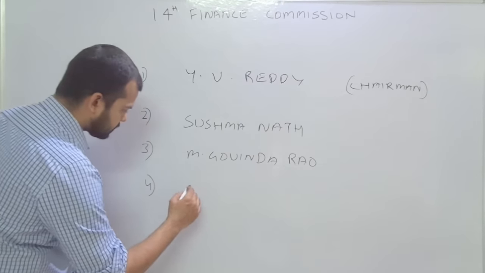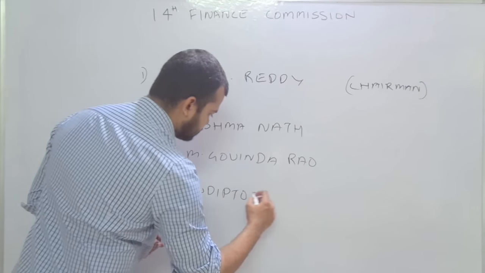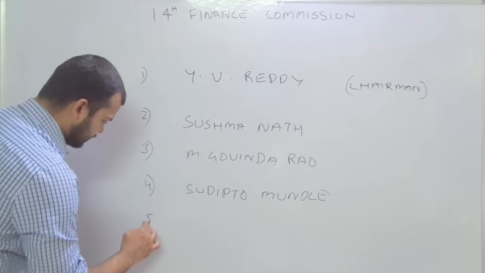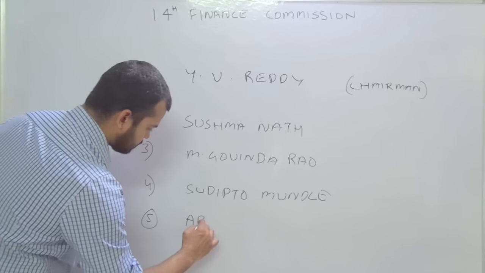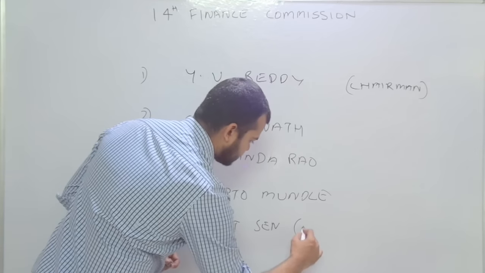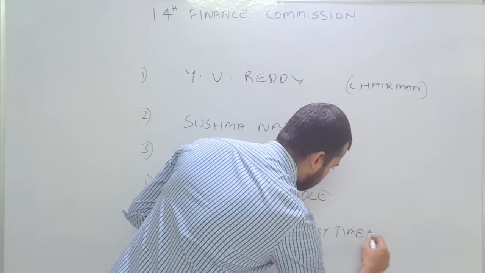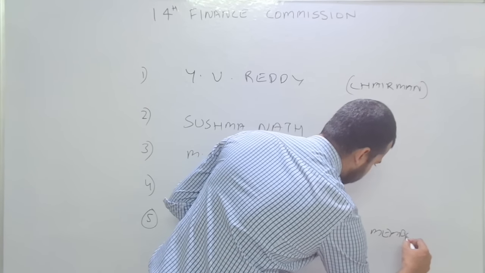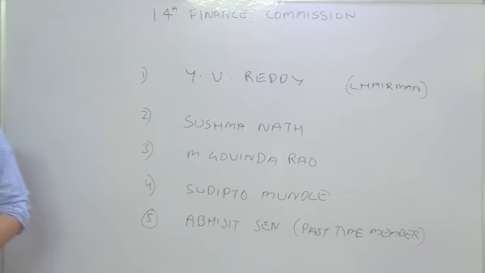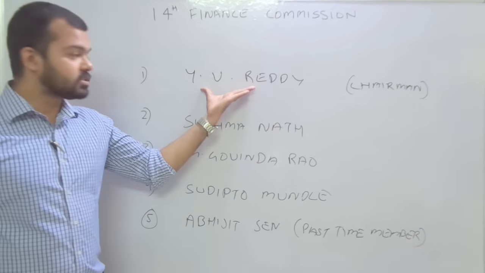Fourth, Sudipto Mundle. And the fifth one, Abhijit Sen, who is the part-time member of the 14th Finance Commission. So this is the composition of the 14th Finance Commission with the chairman Y.V. Reddy.